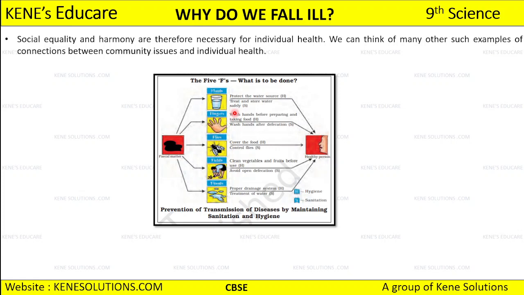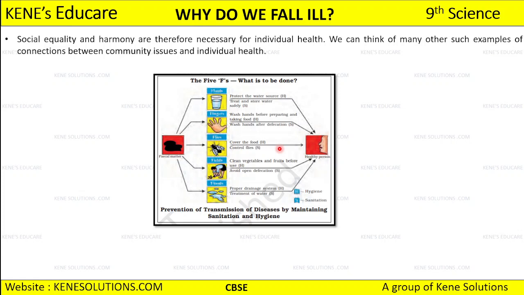Okay, after that we have our fingers. Now what is the hygiene that you need to follow with respect to your fingers? We need to wash our hands before preparing the food. Your mama might be doing this while she prepares the food, right? So washing the hands before preparing it, and before eating that food, you need to wash your hands too. Okay, and what is the sanitization that can be done? You need to wash your hands after defecation. Whenever you use your washroom or toilet, you have to wash your hands.